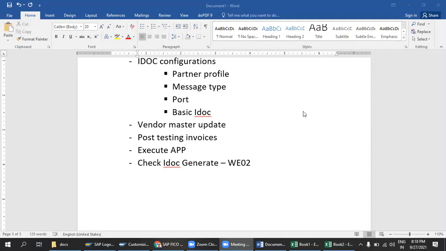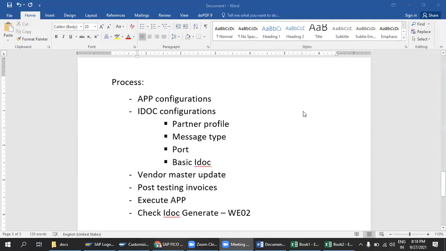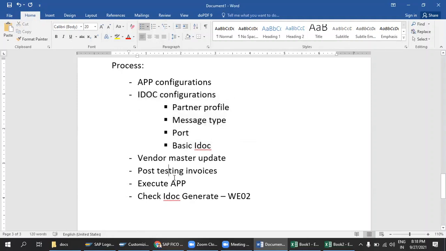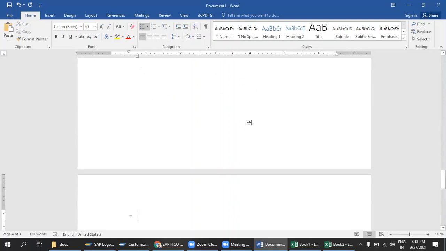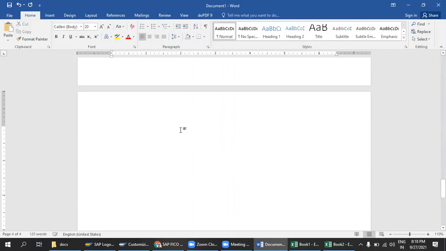Done, Vishnu. Done, guys. Okay. So, guys, this is the complete process. First we are going to configure that APP. Next, we will go with the IDOC configuration. Next, we will upload the data. We will do the vendor master updation. We'll pass the open invoices. Again, we will run that APP. Then automatically the system will generate the IDOCs. Okay, this is the complete process, guys. So we will go with the steps one by one. These steps are common, guys.